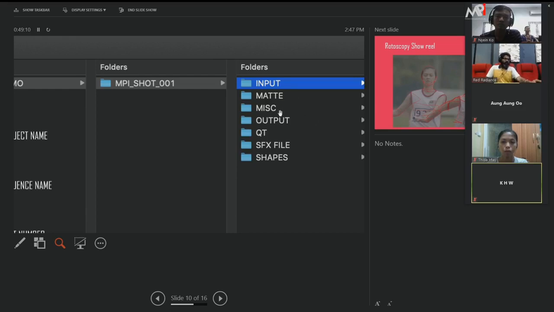And the third folder will be miscellaneous. Miscellaneous means, if you are doing 1000 renders, you have to put them outside. So better you put them in the miscellaneous. It's like a second kind of trash. Whatever scratch work you are doing, you can put it in that folder. The output is, if you are going to change the background, after you finish, when everything is fine, you render and put it in the output.